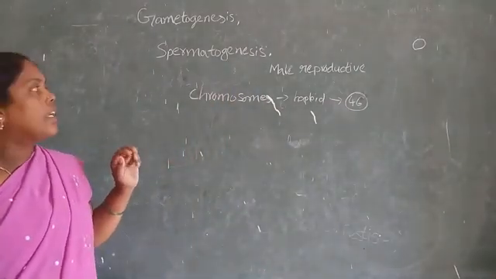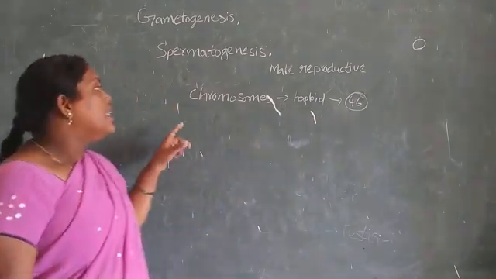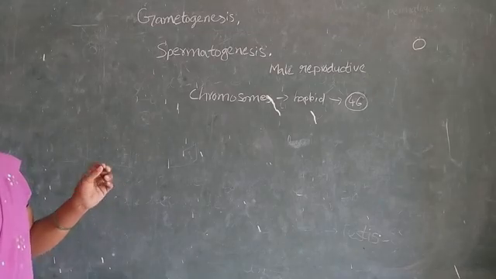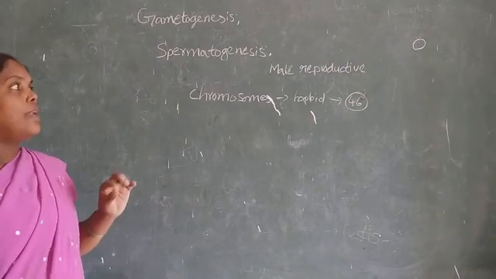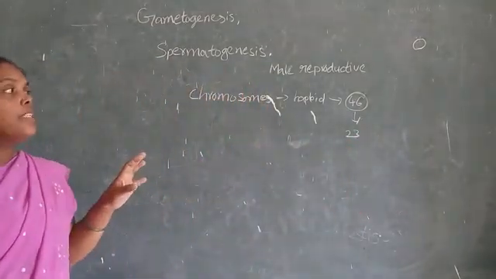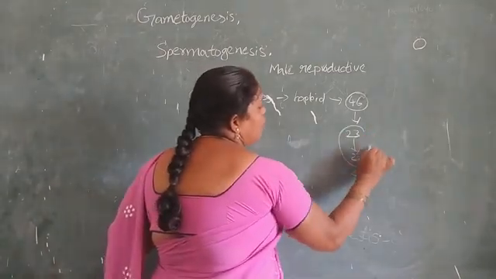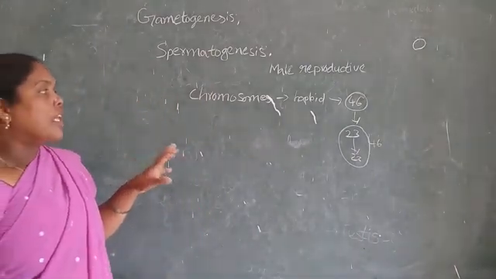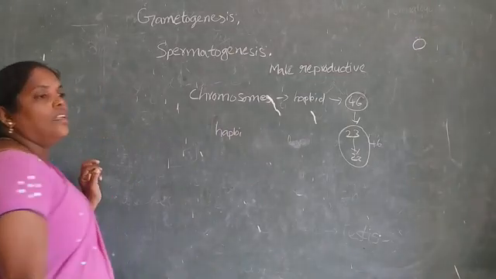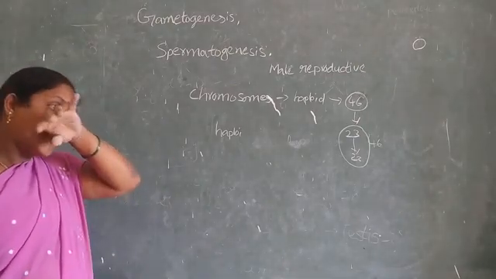These 46 chromosomes divide and become haploid. The stem cells enter the primary spermatocyte stage, where meiotic division gives 23 chromosomes, and the secondary spermatocytes carry another 23 chromosomes, totaling 46. These haploid cells form spermatids, and spermatozoa are formed in this process.